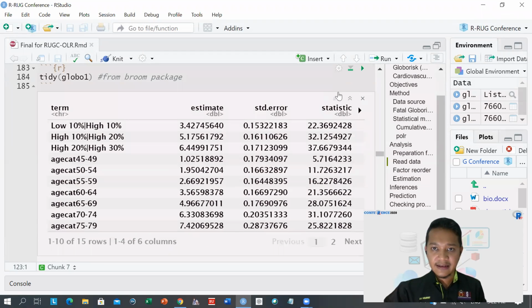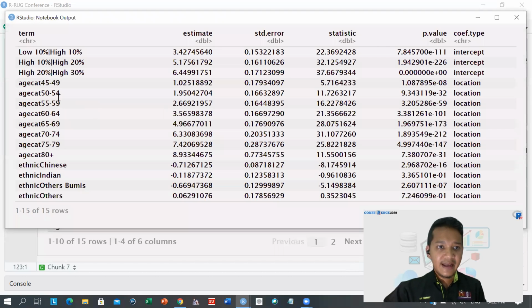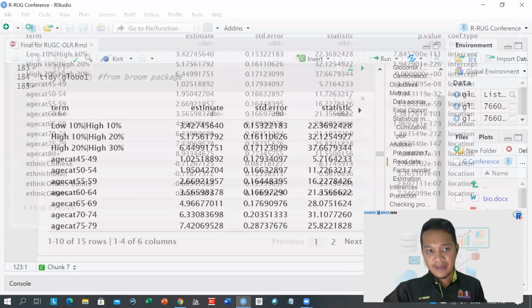And if we can see here, the age group is in positive value, and the ethnicity, especially the Chinese, Indian, and other Burmese, is in negative value. So what does it mean?